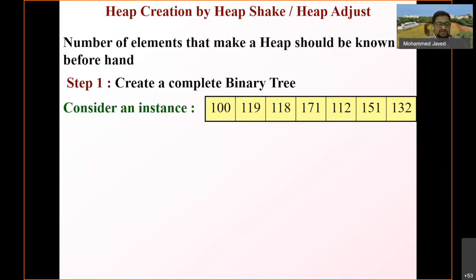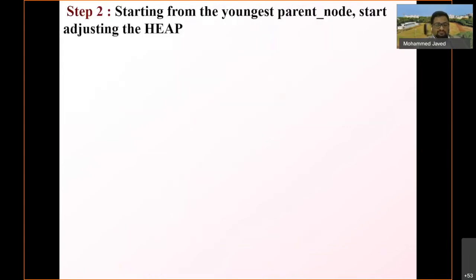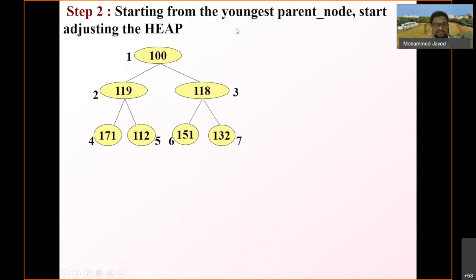So consider an instance: 100, 119, 118, 171, 112, 151, 132. Let this be the elements from which we have to create a heap. What we can do is simply keep on creating a complete binary tree with all those elements. Then certainly this is not a heap. So what we have to do is, starting from the youngest parent node, start adjusting the heap.